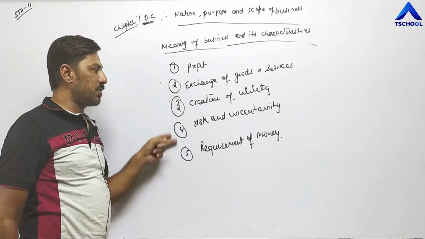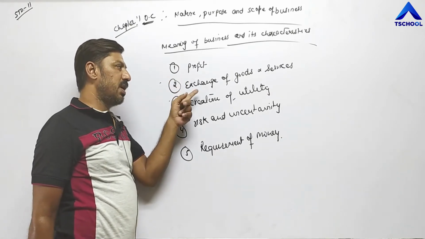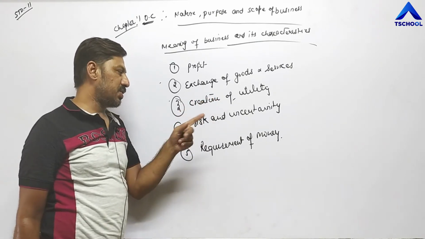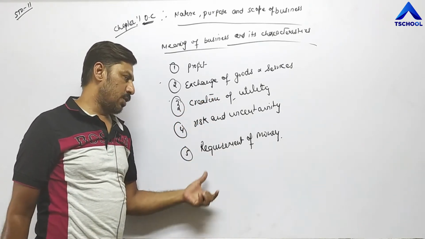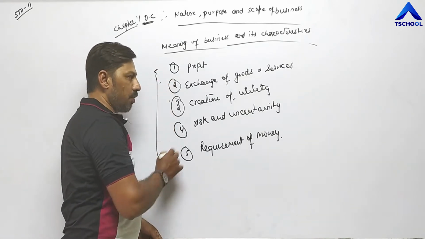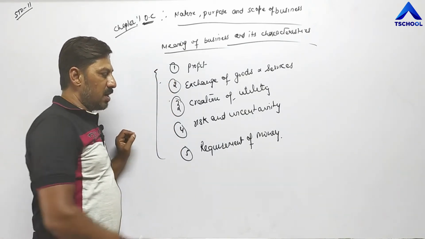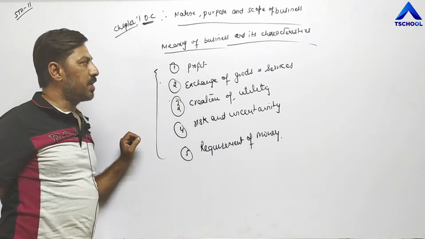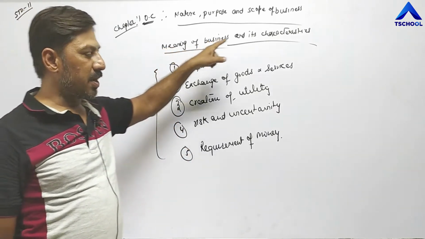Besides this, continuance of activity and economic gain as the main objective. These are the total 5 explanations I have completed: profit, exchange of goods and services, creation of utility, risk and uncertainties, requirement of money. Besides this, 2 more points are there: continuance of activities and main objective means economic gain. So the first topic is completed, definition and characteristics.